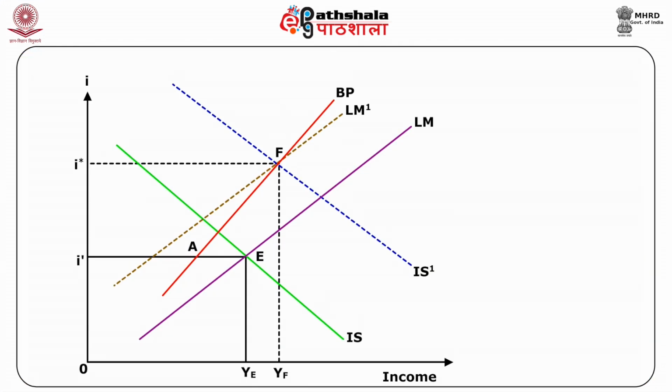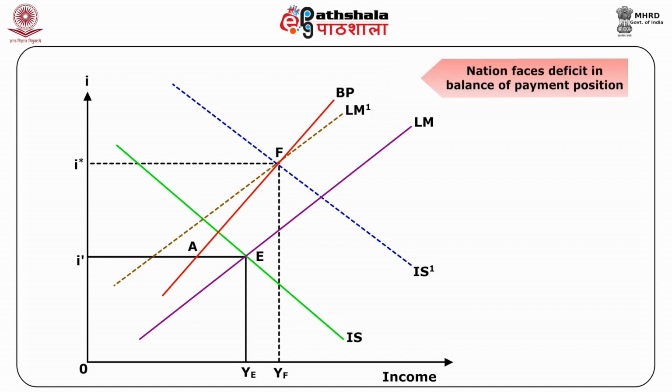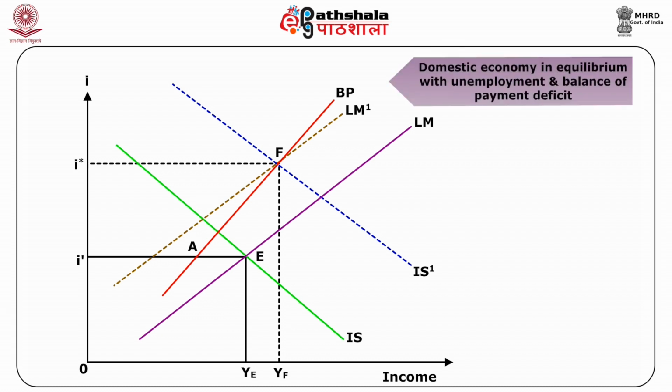This is explained with the help of figure. The IS and LM curves intersect at point E, but the BP curve is not intersecting at this point of equilibrium. So only the domestic economy is in equilibrium at interest rate I dash and income YE. Here, the nation faces a deficit in its balance of payment position because point E is to the right of point A.